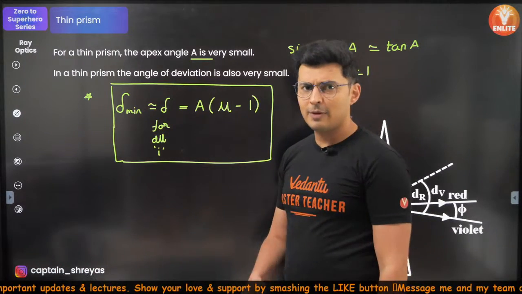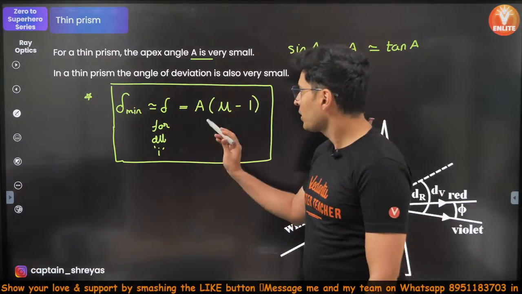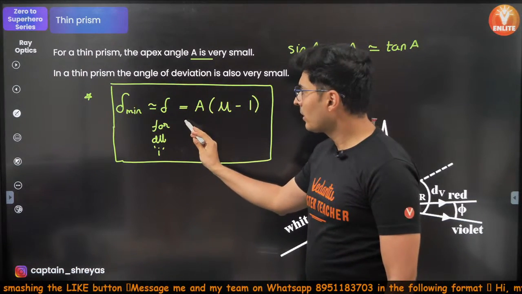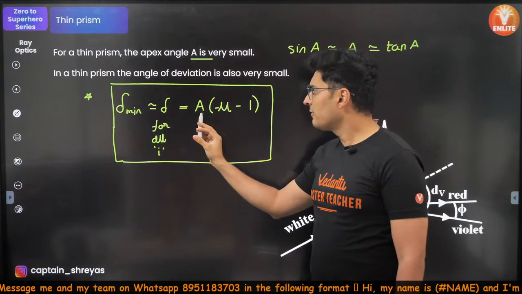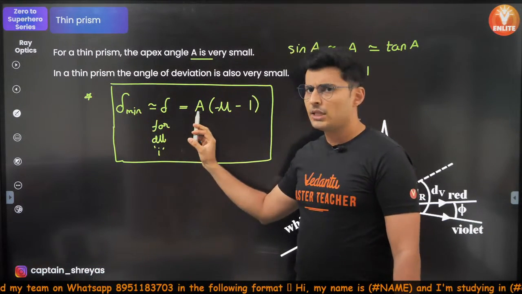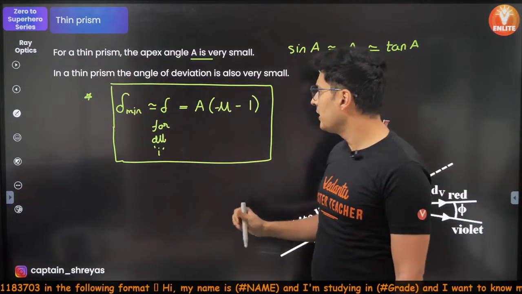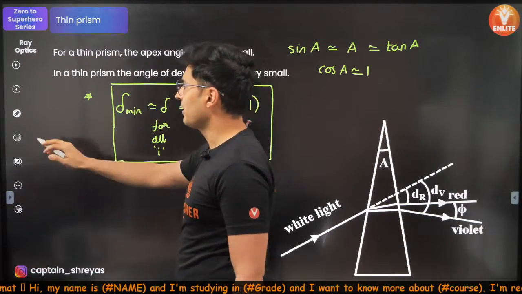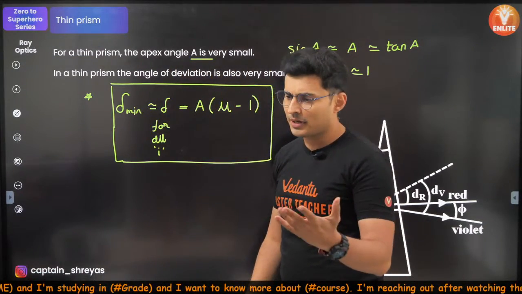Alright, is everybody clear? Okay, one doubt I have. Let's see if you can answer this. Should this A be only in radian? Imagine this delta is in radian, this is in radian. If this is in degree, this is in degree. Is degree allowed? If I use delta in degree and angle of prism in degree, is that allowed, guys? Let me know in the chat box. What do you guys think? Is only radian allowed over here, or is degree also okay?